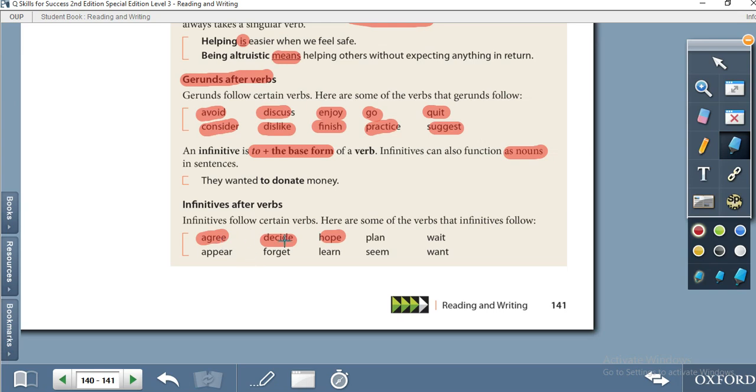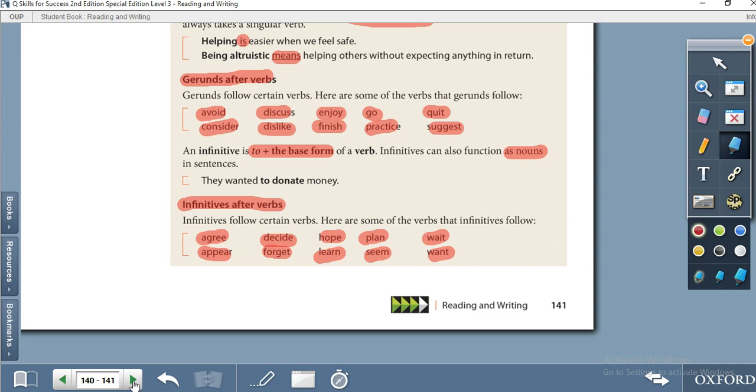I decide to take part in marathon days. I hope to join the class. Plan, wait, appear, forget, learn, seem, want. When we use these verbs, after them we use the infinitive, meaning to plus v1.